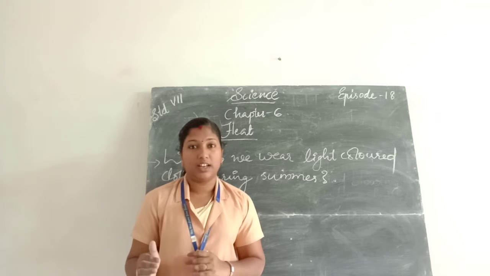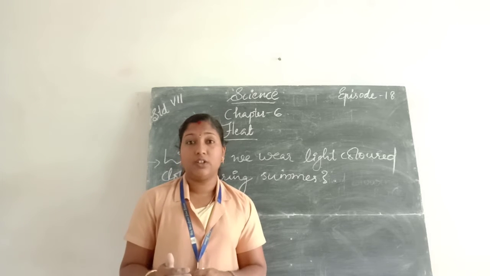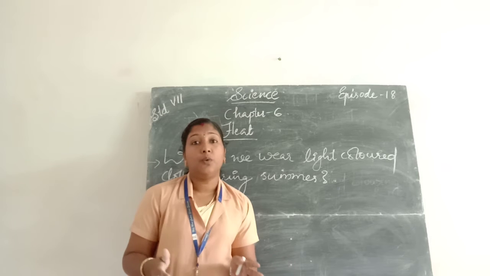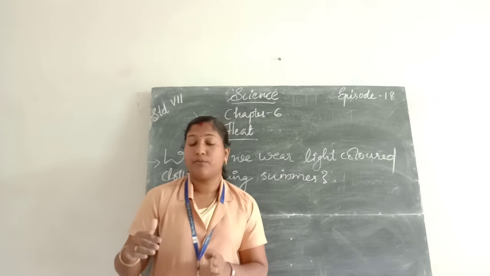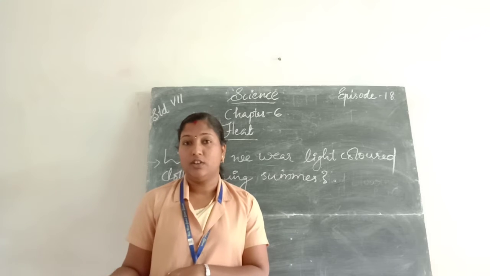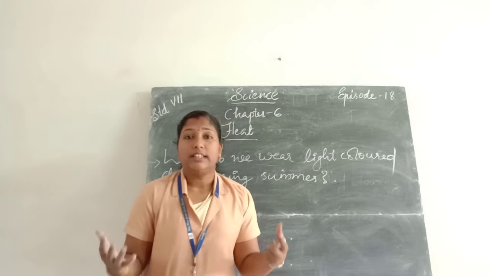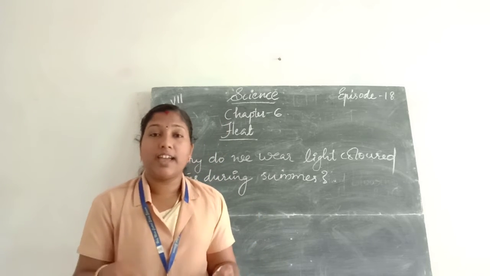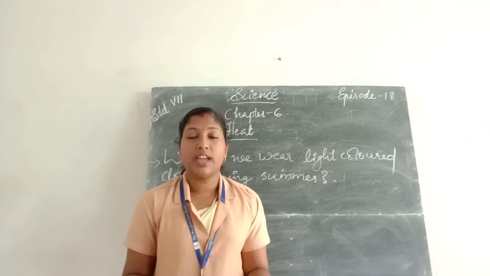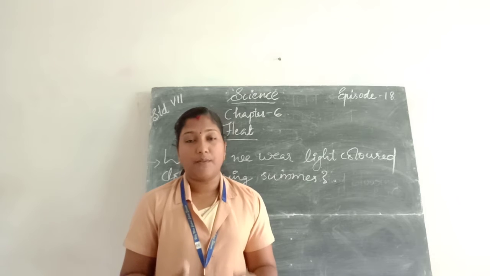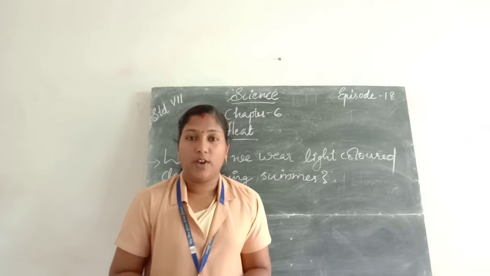It is not a good conductor. So it does not allow heat to flow from the body to the environment. So the heat always remains inside the body and the woolen clothes. So we feel warm every time if we wear woolen clothes.